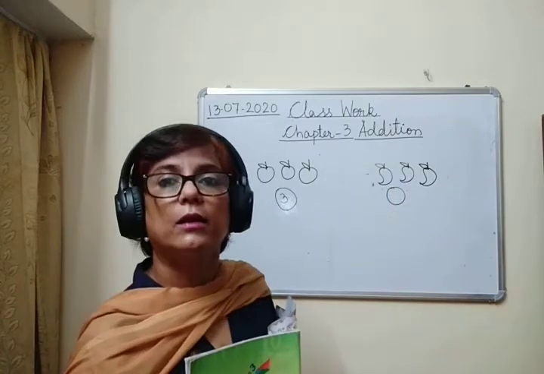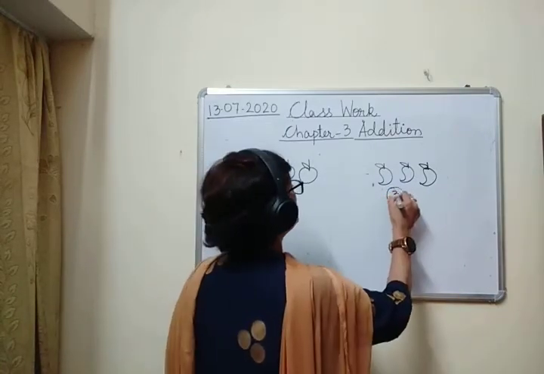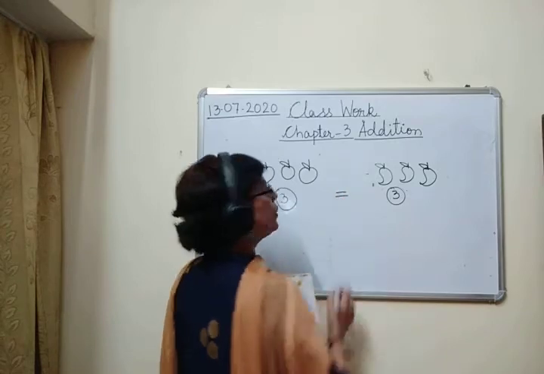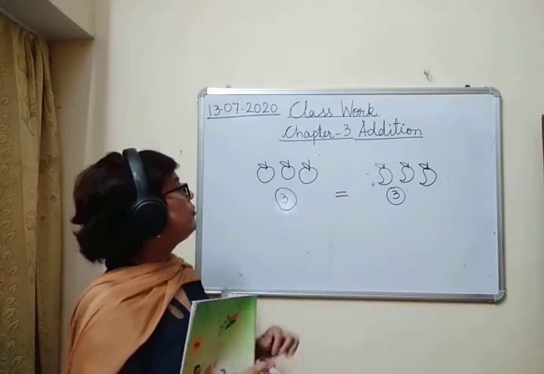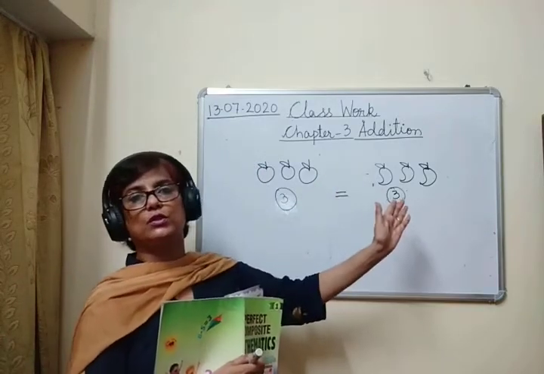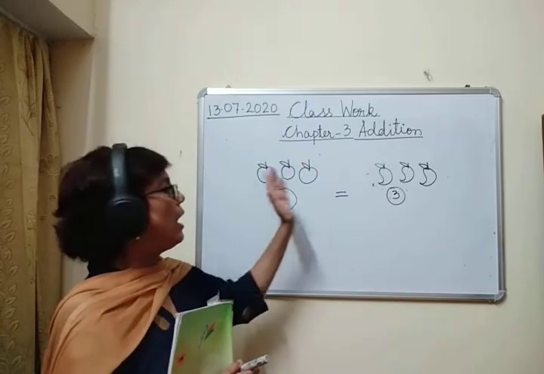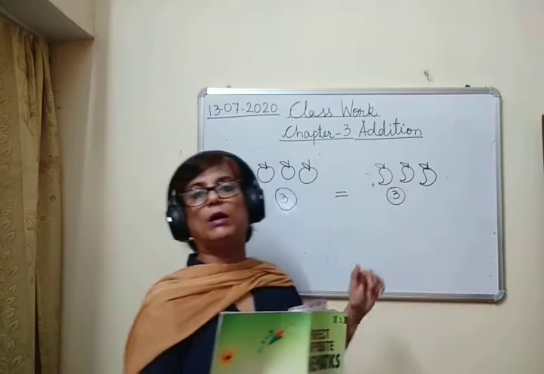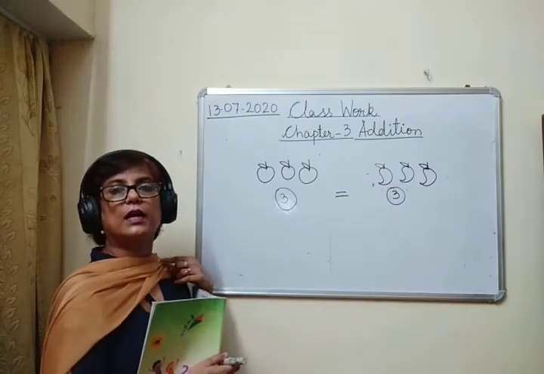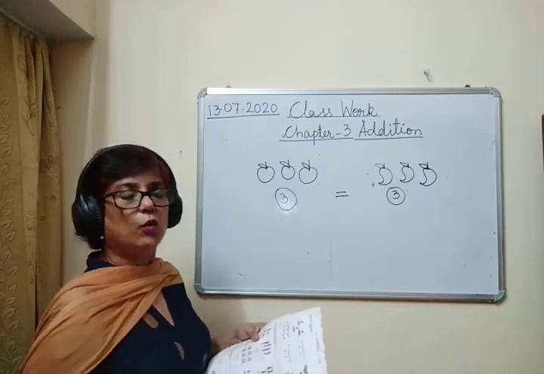Now there are 3 mangoes. So this means 3 is equal to 3. On both sides we have 3 fruits. On this side we have 3 oranges, and on this side we have 3 mangoes. So now on both the sides we have equal number of fruits.